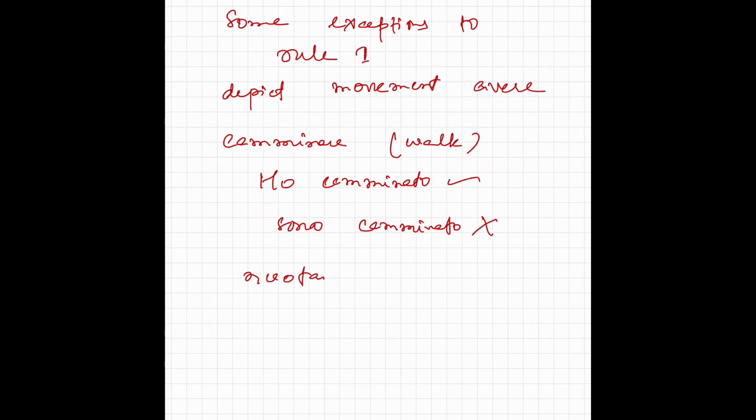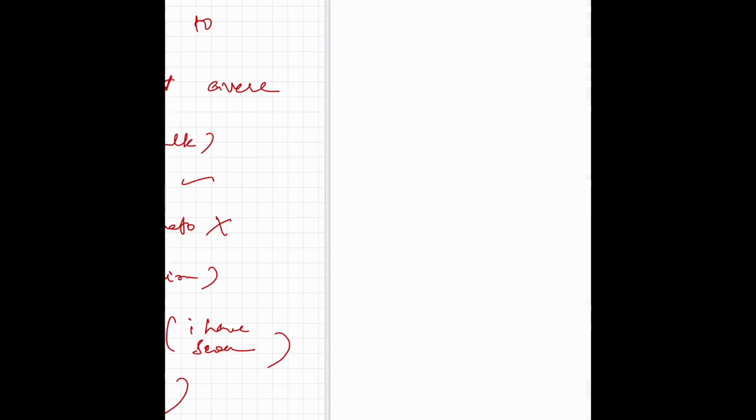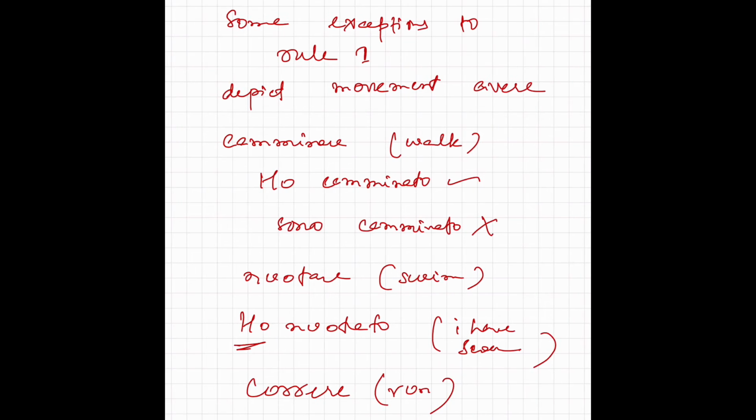Nuotare, which means to swim. It depicts activity. Ho nuotato. It uses avere. I have swum. Okay. Also correre, which means to run. Ho corso. It's irregular. Okay, so these are the verbs which depict movement but still use avere as the helping verb.